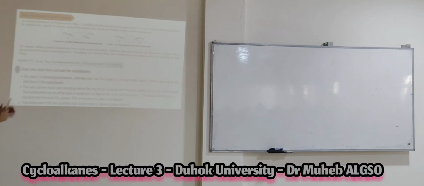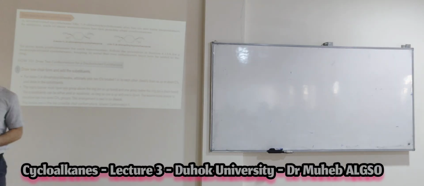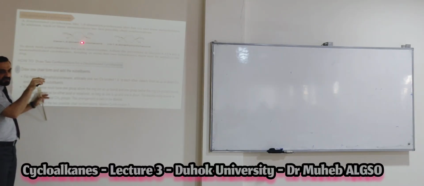Now, disubstituted cycloalkane like 1,4-dimethylcyclohexane. 1,4. Look at what he said here. 1,4 means the substituents are at carbon number 1 and 4. How many types of disubstituted cyclohexane do we have? This is 1,4 and this is 1,2. What remains? 1,3. Can it happen or not?